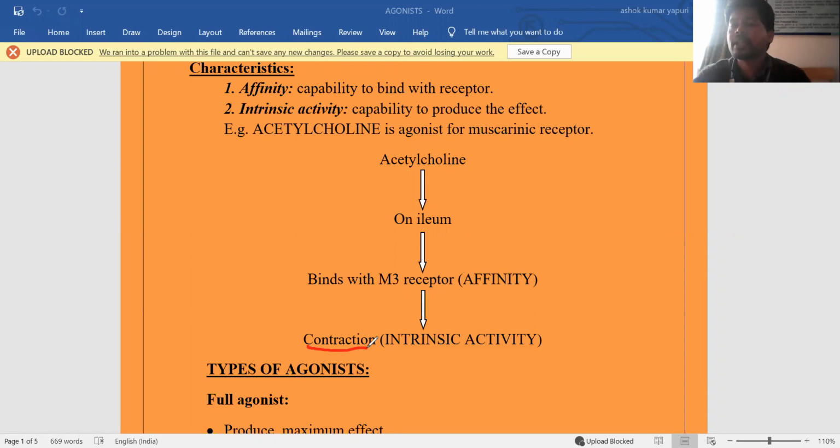Bethanechol is an acetylcholine derivative, a physiological mimic for acetylcholine.